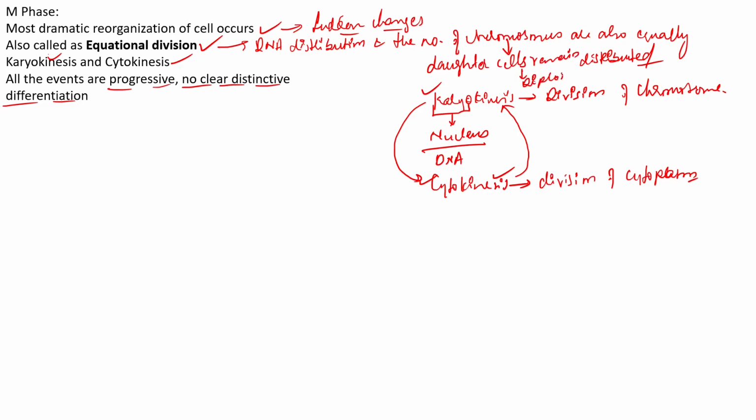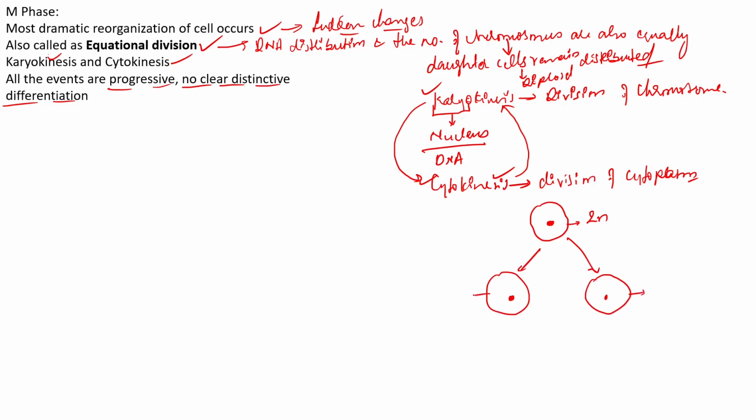Yes, they remain diploid. It means that if you have a cell over here, and if this cell is diploid, the daughter cells, these two are the daughter cells.